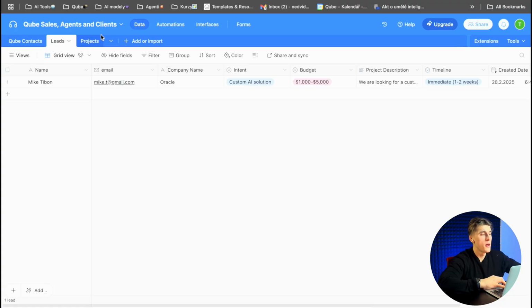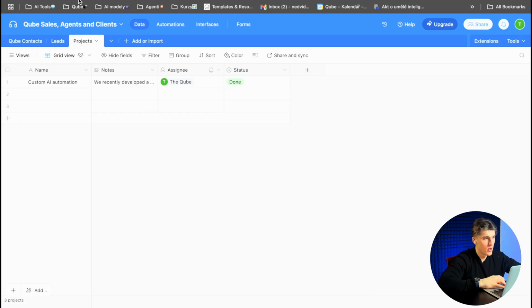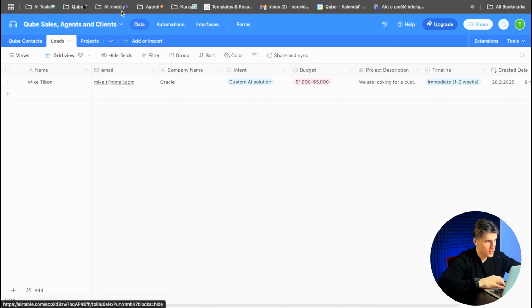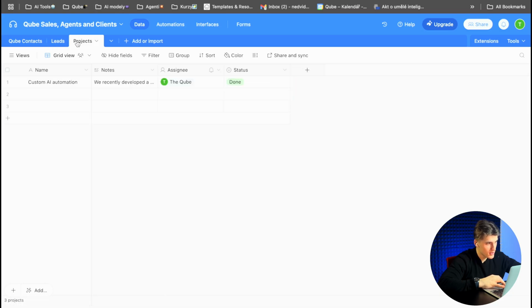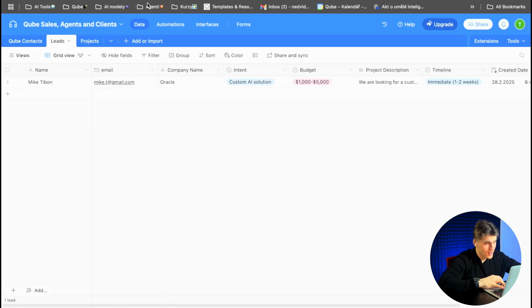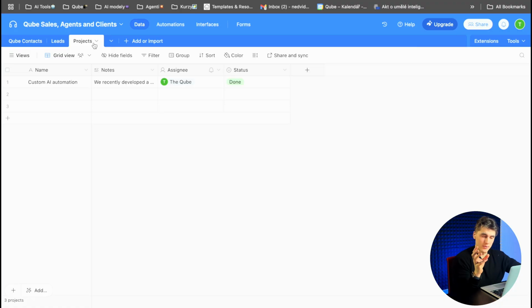What is the base ID? The base ID is the ID of the whole base. So as you can see, this is the whole base. If I go to the projects table, the base ID will be the same, and this is the first part of your URL after airtable.com. Okay, this is the base ID. It never changes, as you can see here. Only the end of the URL is changing, but the middle where you have your ID never changes.